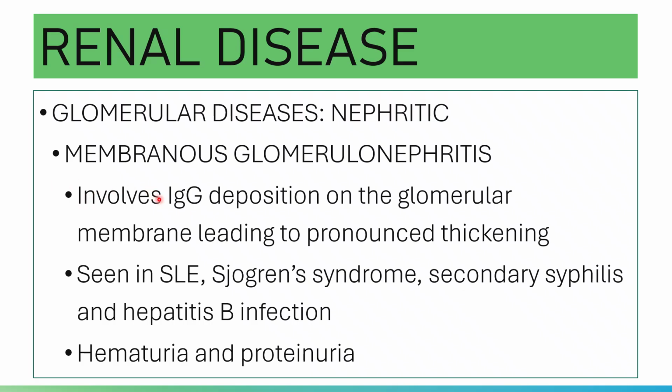And yes, this is seen in SLE, systemic lupus erythematosus, Sjogren's syndrome, secondary syphilis, and hepatitis B infection, as well as gold and mercury treatments, and malignancy.